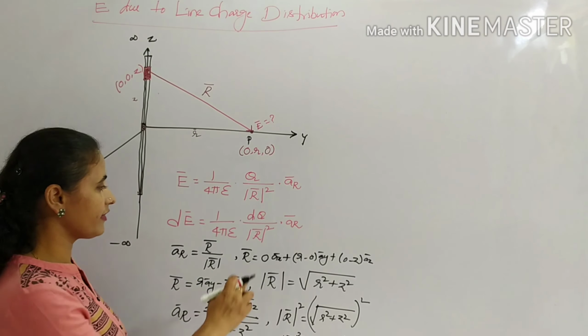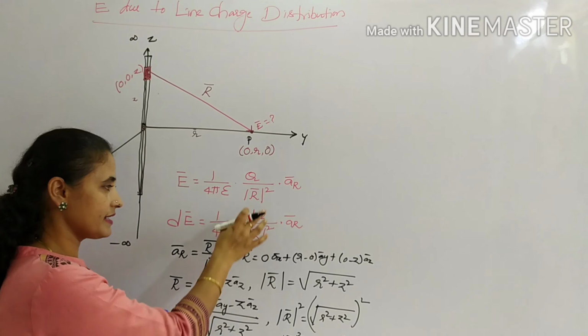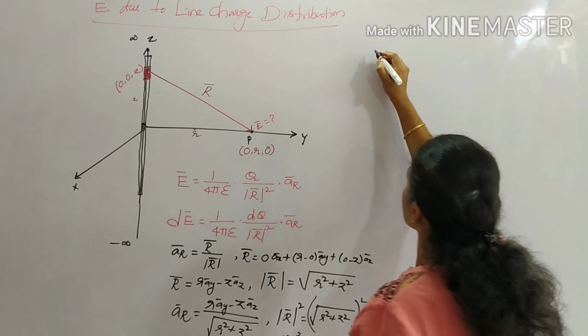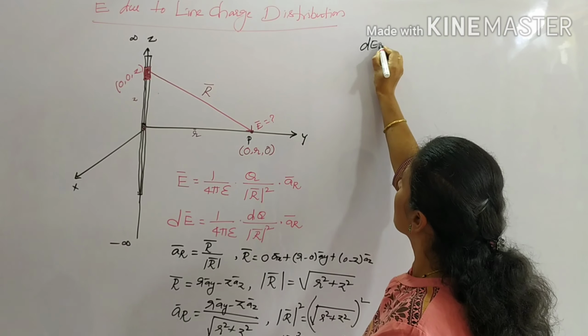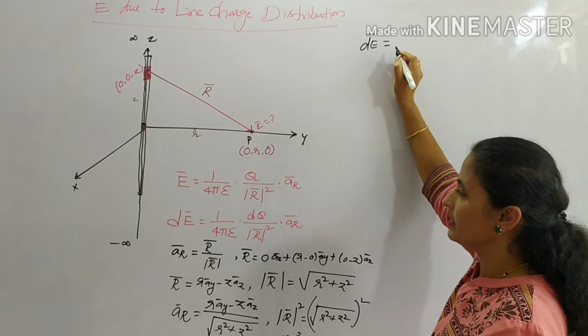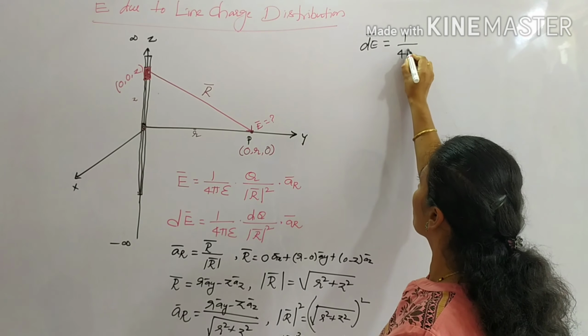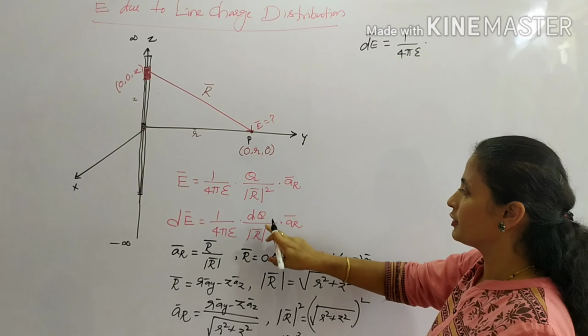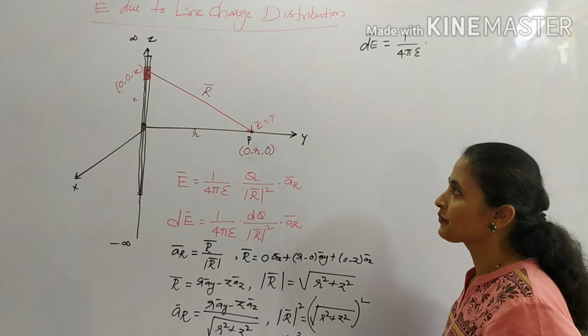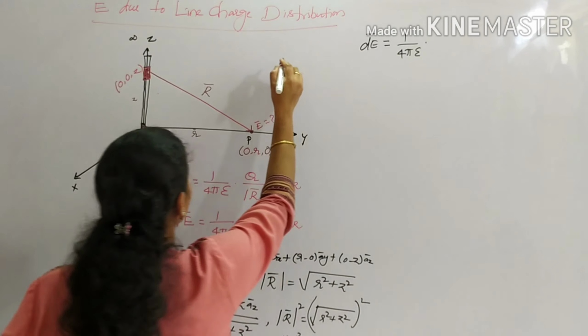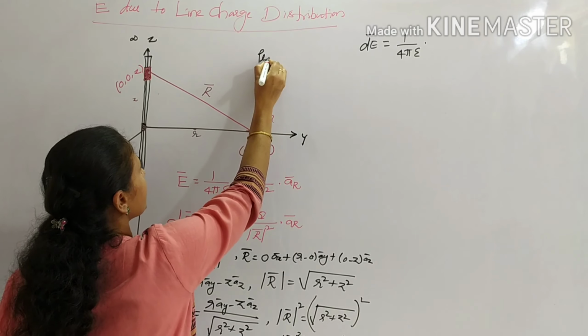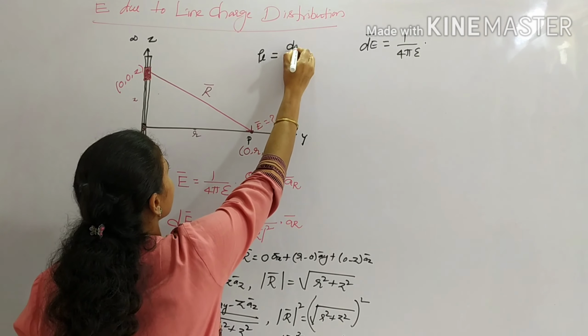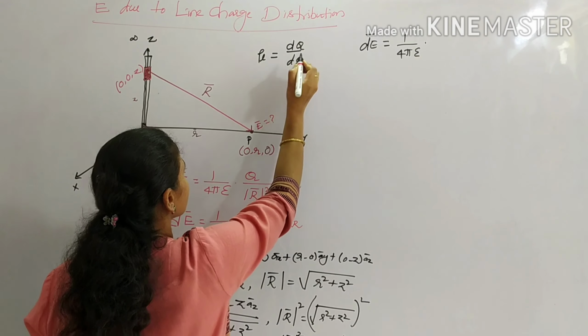Now we have all the values. Let us substitute in this formula. So I write dE bar is given by 1 by 4 pi epsilon into dq, right? For the line charge, the density is given by differential charge over differential length, right?